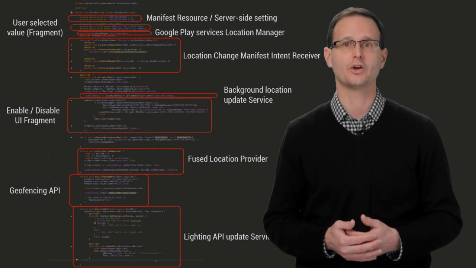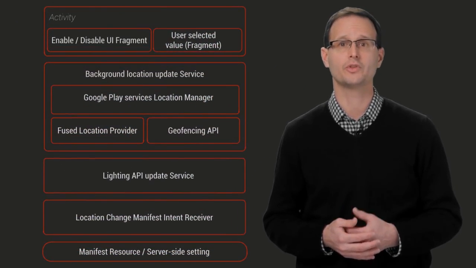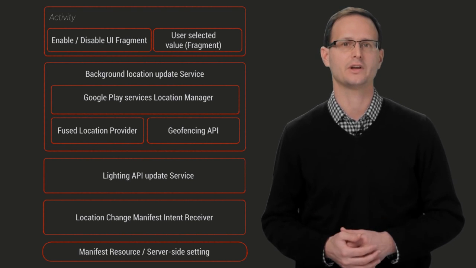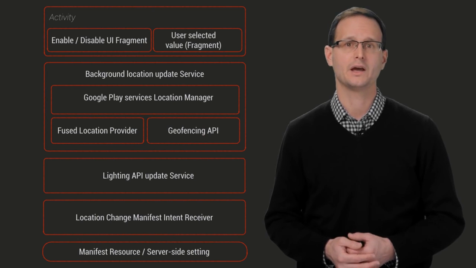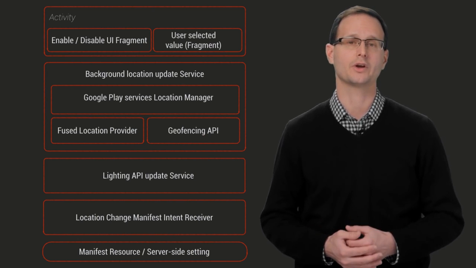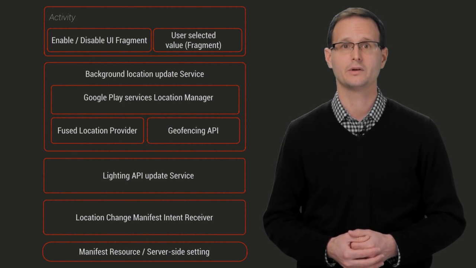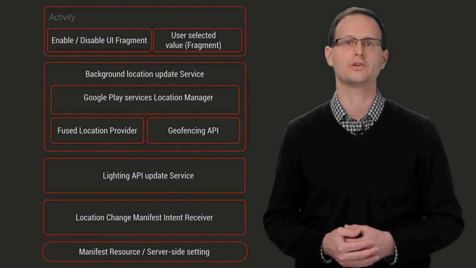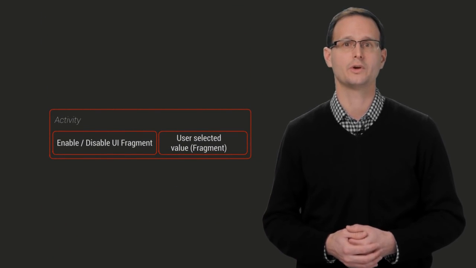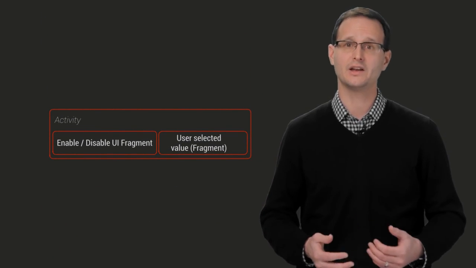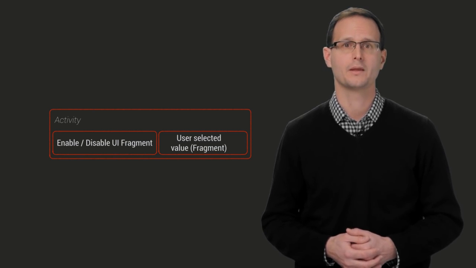For starters, in a lot of other platform paradigms, that main form is synonymous with the app itself. And that's not the case in Android. The only thing that should be in the activity is the UI. Anything else, like requesting and receiving location updates or making internet API calls, needs to be moved elsewhere. So a better architecture is to have an activity for the UI combined with services to provide tasks when the UI isn't visible, and an intent receiver to react to context changes even if the app isn't running.